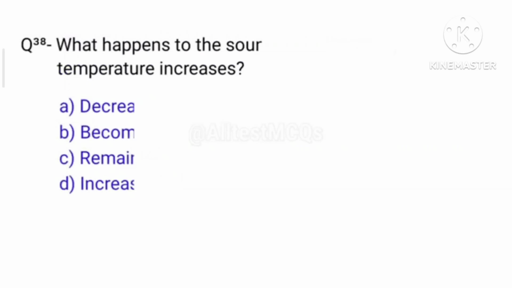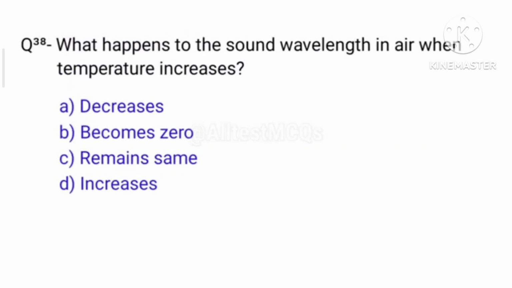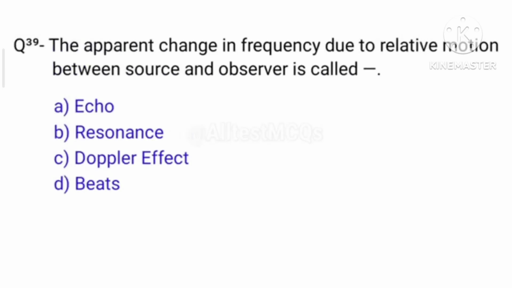And the next question 38, what happens to the sound wavelength in air when temperature increases? The right answer is option D, increases. And next, question number 39, the apparent change in frequency due to relative motion between source and observer is called, the right answer is option C, Doppler effect.